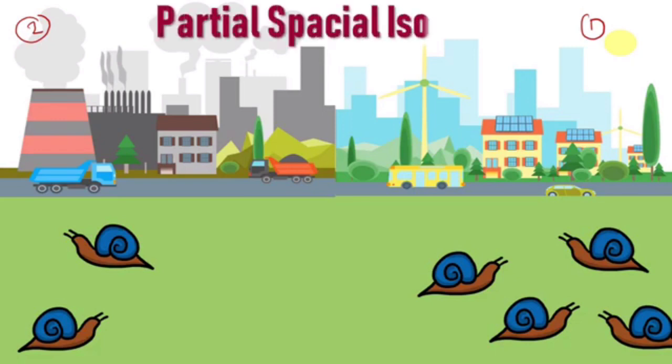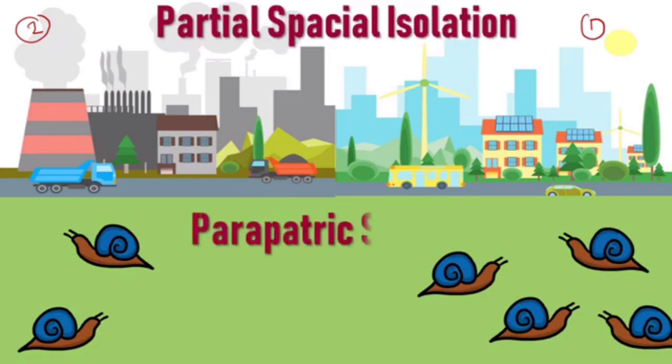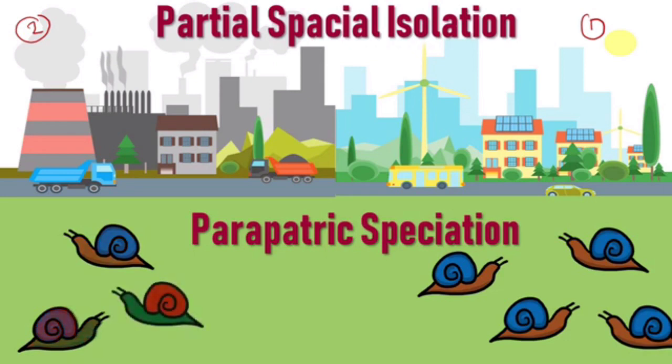Partial spatial isolation leads to parapatric speciation, that is, the snail in the clean and polluted area become two distinct species over a period of time. However, the two species are connected through a hybrid zone.